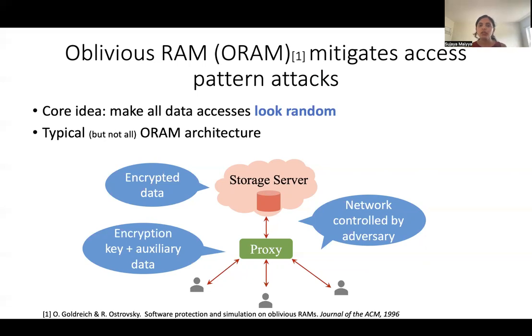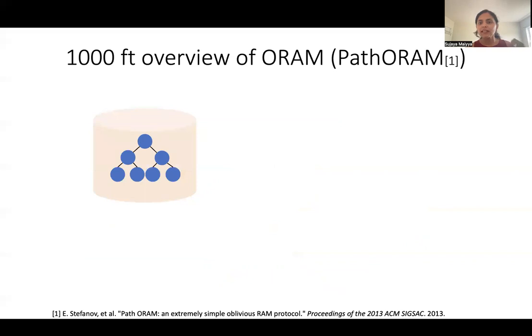To give an intuition on how ORAM solutions actually hide access patterns, let me take a quick minute to explain Path ORAM, which is one of the most well-known ORAM protocols. Path ORAM structures its data on the external server in a tree-like structure.